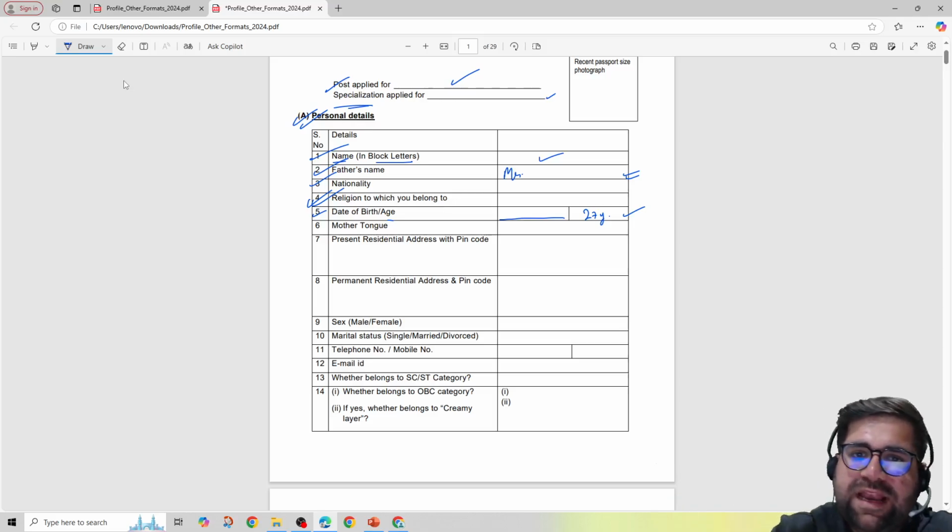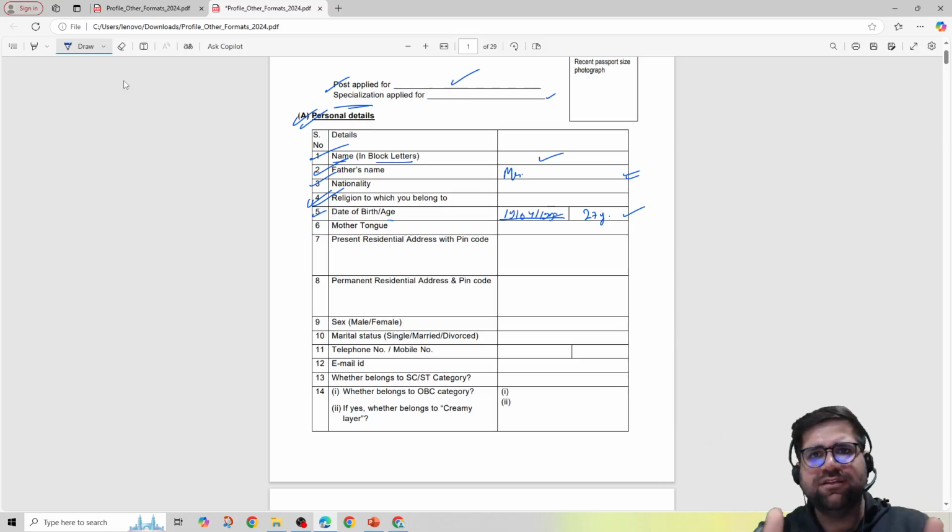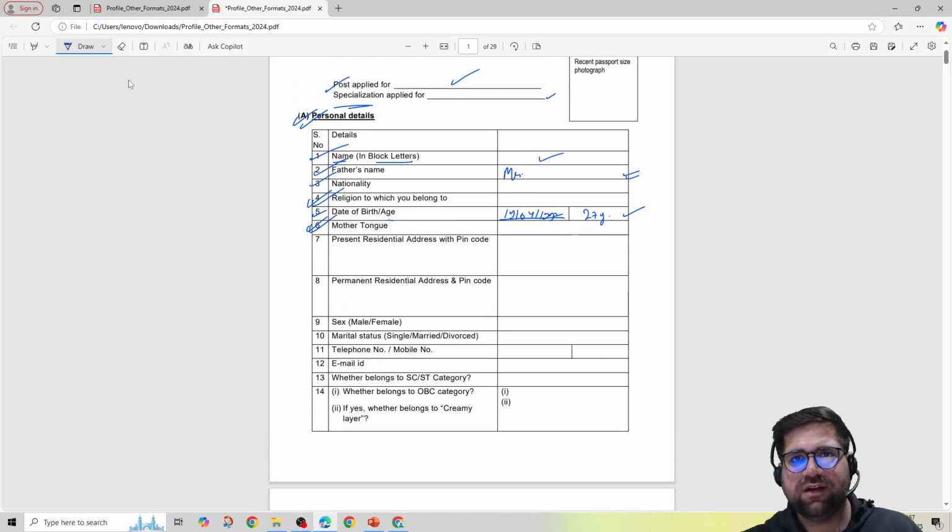Okay, right over here you can write what is your date, like for example 1904, 1997 or something like this, whatever you have. Okay, then your mother tongue. Mother tongue, obviously maximum students will have their own mother tongue, like many will write Hindi, some can write their other mother tongue as well. Mother tongue is basically the language in which you are the most comfortable.